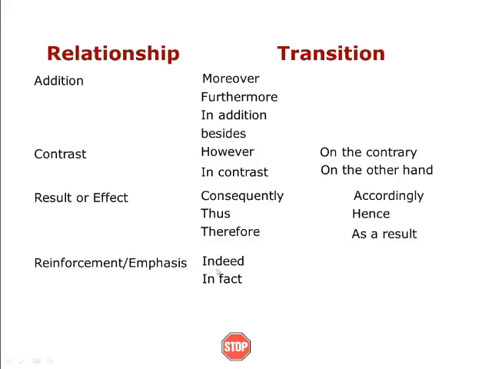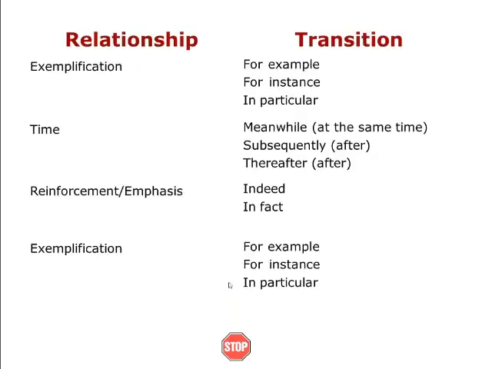Reinforcement, emphasis: indeed, in fact. In order to emphasize or reinforce something, we use these words. Exemplification: in order to cite an example, we use for example, for instance, in particular.